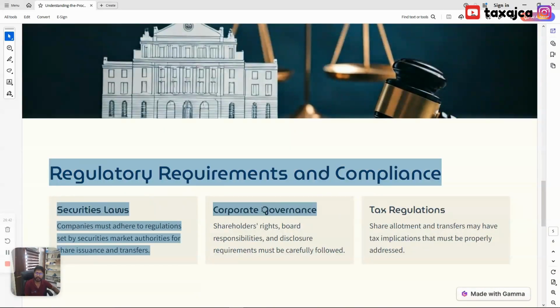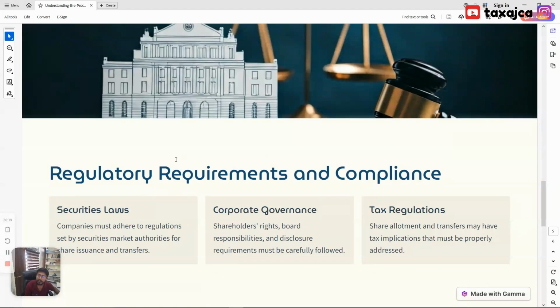Now next is regulatory requirement and compliances. What are the regulatory requirements or laws that are applicable in share transfer? So the first one is securities laws. As we all know, the shares are governed through the SCRA, which is the Securities Contracts (Regulation) Act. So if that act is not followed, then the share transfer will be void. So any company or any individual who is transferring their shares must follow the act.